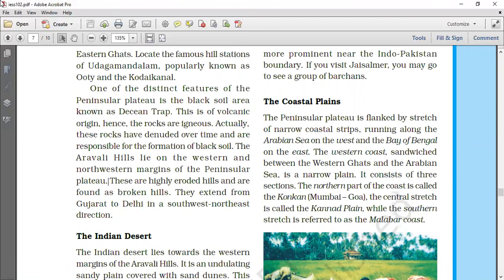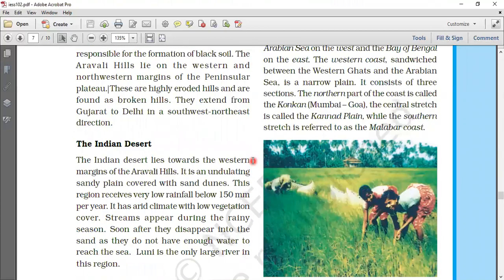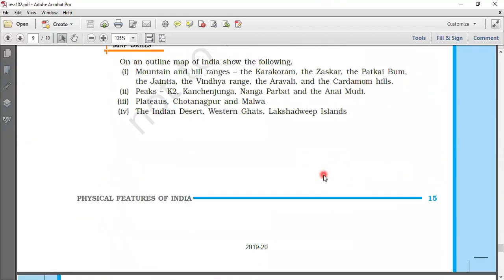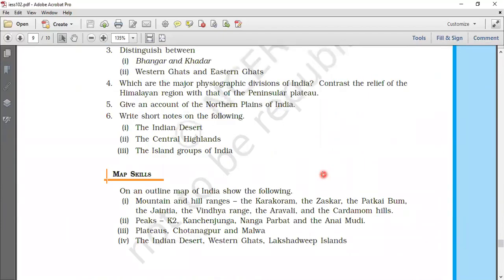I would suggest you all write this relief between the Himalayan region and the Peninsula Plateau down, because I can't find the exact words in the textbook. You don't need to write it in my notebook, but you can write it down in your own reference books if you have any.